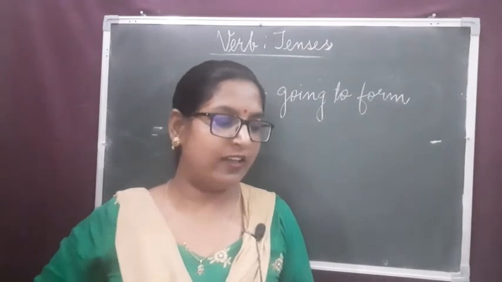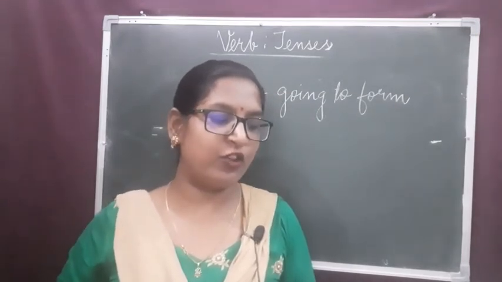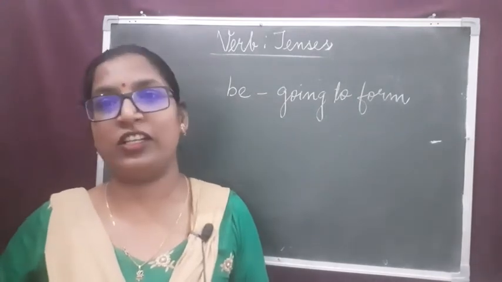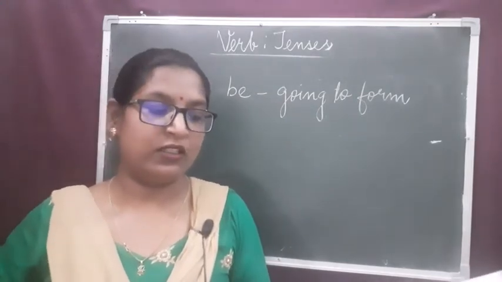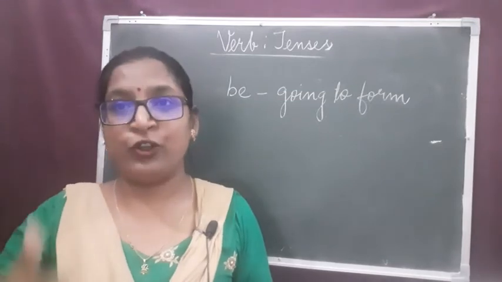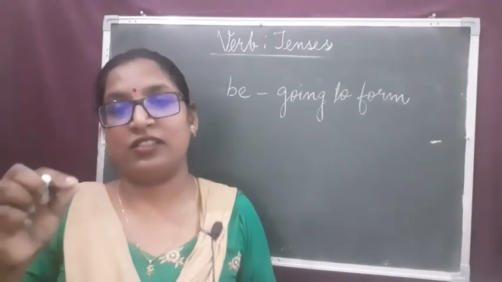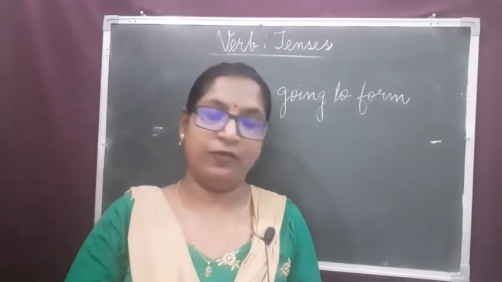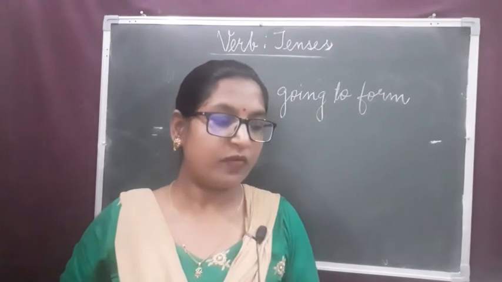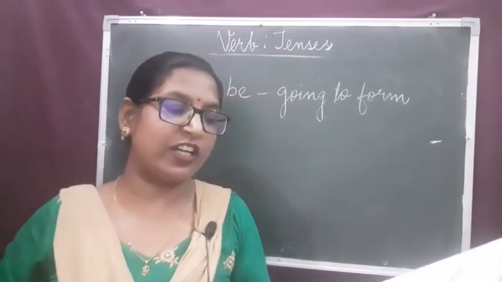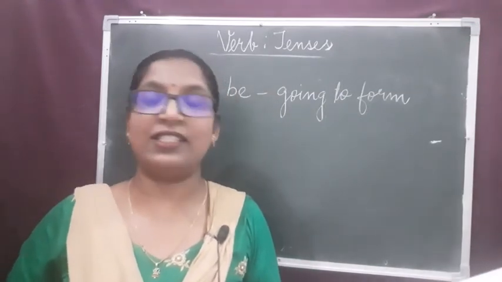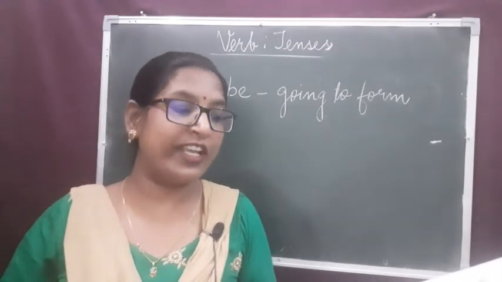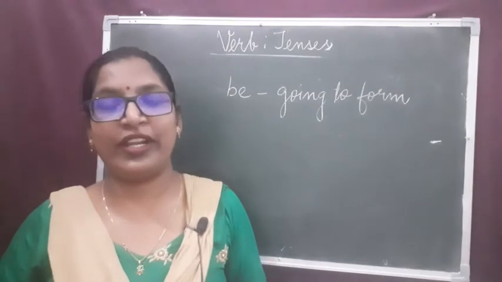The definiteness of some future event on the basis of circumstantial evidence, the future event which is sure to take place. Let's see the example. The tortoise is walking while the rabbit is taking rest. I think the tortoise is going to win the race.